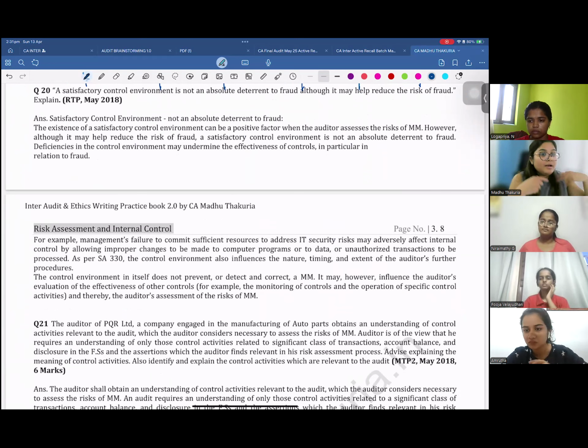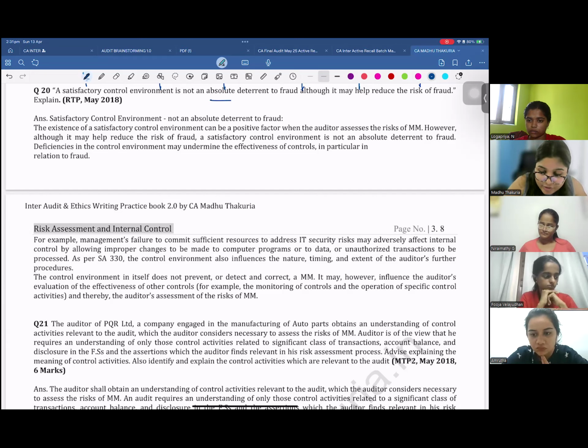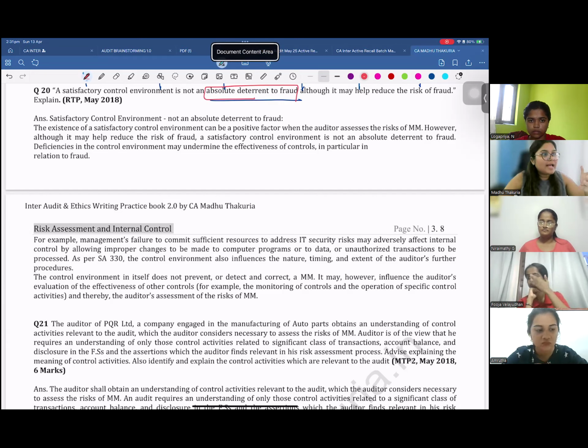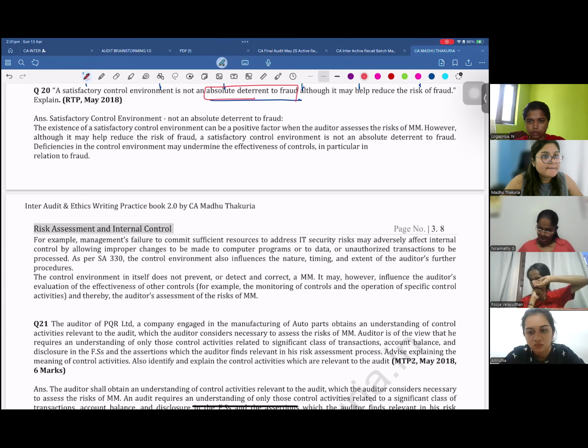What if you found it satisfactory? Still, you will have to be alert to understand that control environment is not an absolute deterrent of fraud. That means just because an entity has a very good control environment, that doesn't show that there will be no risk of material misstatement due to fraud.